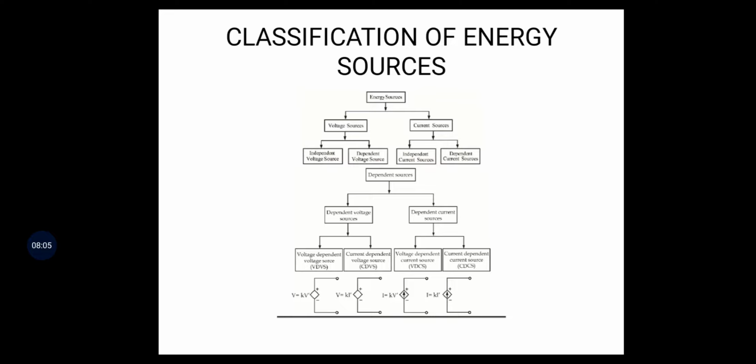Mostly in network analysis, we face this kind of problems: voltage dependent voltage source, current dependent current source. Like we deal with these kind of problems. This is the basic classification of energy sources.